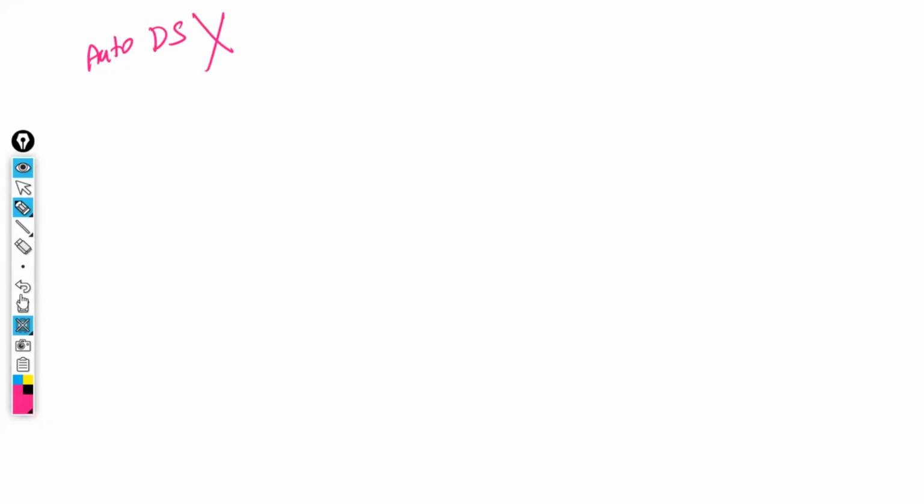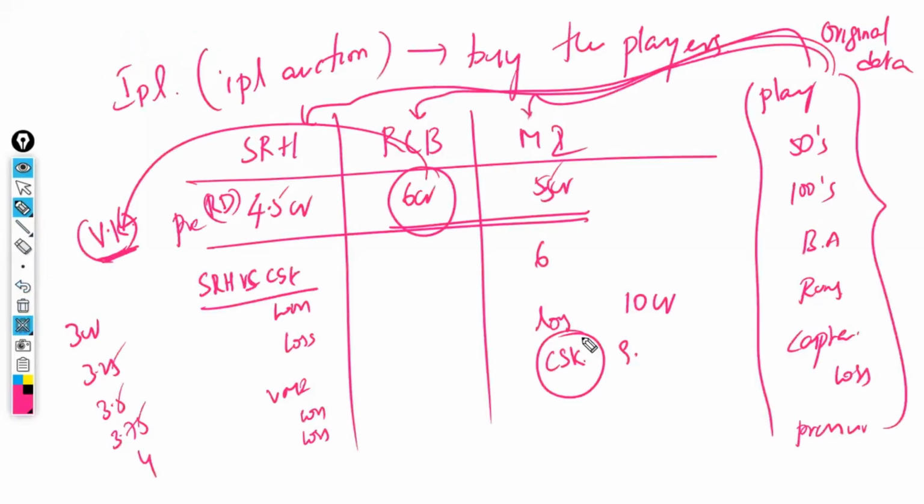For example, if I'm part of this SRH team, I will analyze in this way. I will identify who has played more matches against CSK and who has the higher batting average. This is my analysis. Some person will look at it with respect to bowling. I have looked at the batting. Some person may think with respect to fielding. That is their requirement.